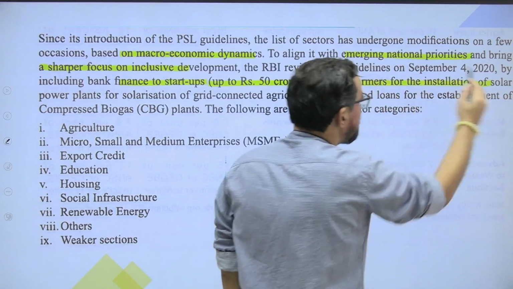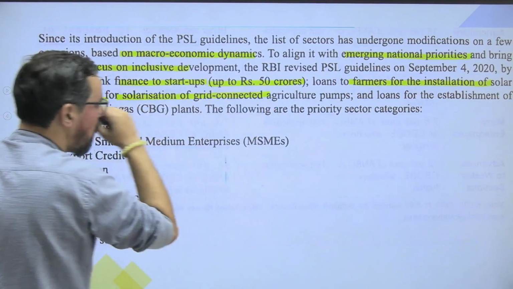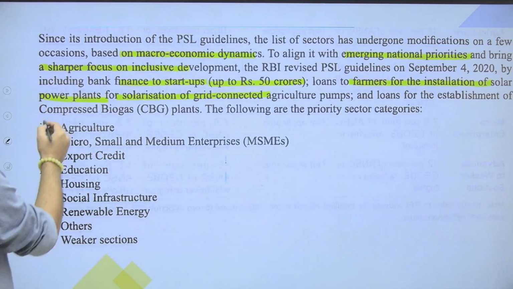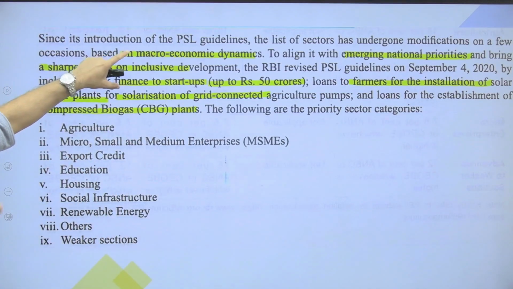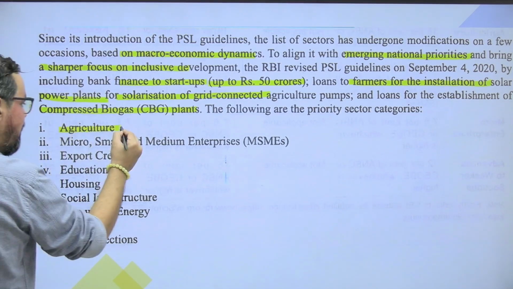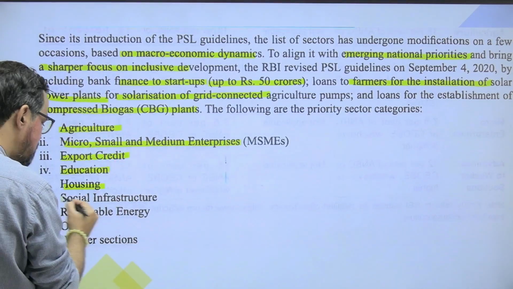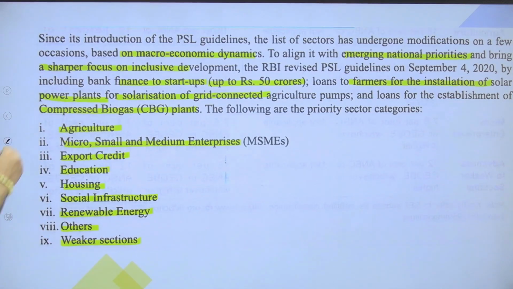Loans to farmers for installation of solar power plants, solarization of grid-connected agriculture pumps, and loans for establishment of compressed biogas plants were also added. Again, the sectors generally categorized under priority sector are agriculture, MSME, export credit, education, housing, social infrastructure, renewable energy, other and weaker section. These are the areas which generally come under priority sector lending.